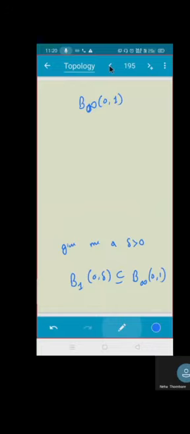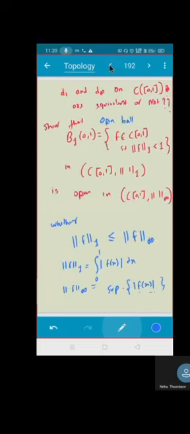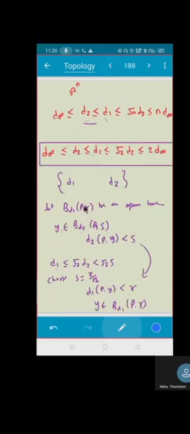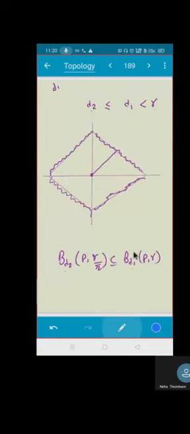To prove d1 and d2 are equivalent, पहले मैंने क्या किया? I am taking an open ball. Let b d1 p comma r be an open ball. Then I need to find another radius that should satisfy this inequality: b d2 of p comma something should be contained in b d1, जो मैंने open ball दिया था उसके अंदर आना चाहिए. This was the question, isn't it? तो मैंने क्या किया? I had to prove this is a subset.